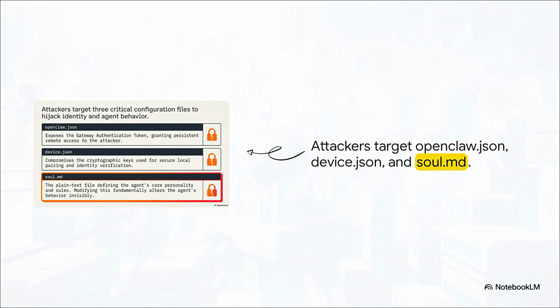When these info stealers actually get into your system, they aren't just looking for your AWS passwords. They target 3 specific files. You've got OpenClaw.json for remote access tokens and device.json for cryptographic pairing keys. But the most insidious target by far is soul.md. This is the plain text file defining the AI agent's core personality and operational rules. Attackers hijack this to fundamentally and invisibly alter how your agent behaves, effectively turning your own automated assistant into an insider threat.